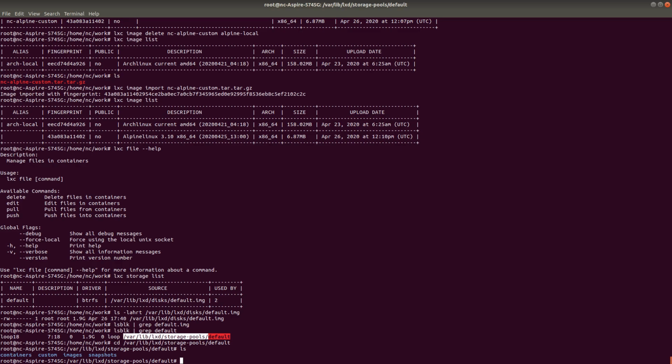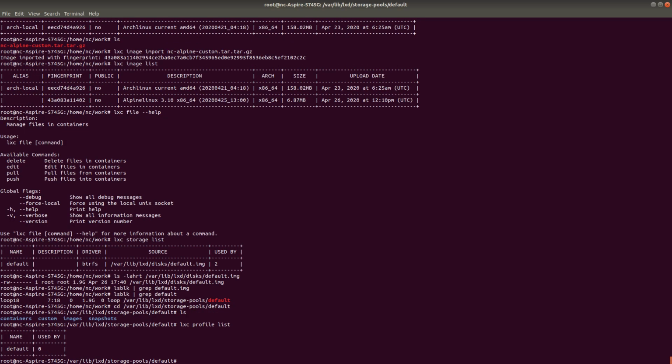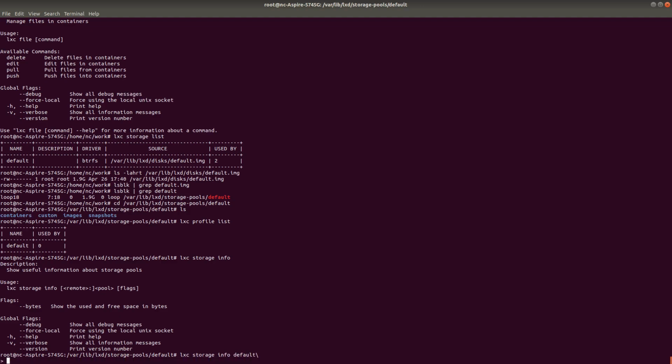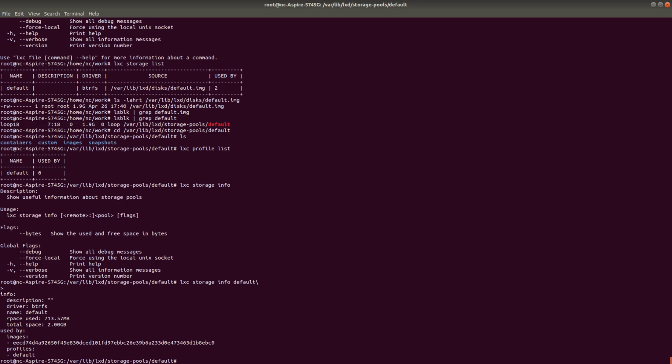Now I can switch between multiple profiles. If you see here, in lxc profile, I'm going to list them. By default, I'm using the default profile. I do not have any container, which is why it shows used by 0. But if I go with the LXC storage options, lxc storage info default, I'll be able to see how much space is used.